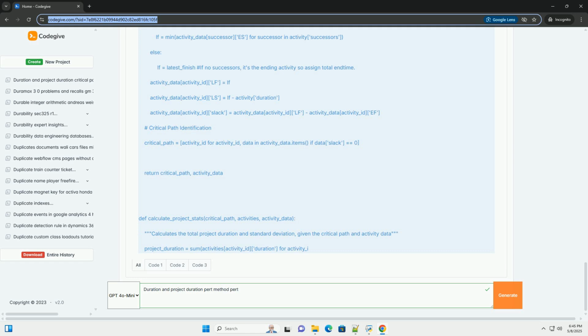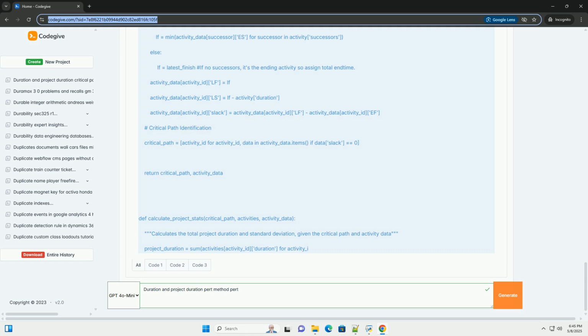A z-table provides the cumulative probability associated with a given z-score. 4. Interpret the probability. The probability from the z-table represents the probability of completing the project within the target completion time. Example: let's say we want to know the probability of completing our project within 35 days, T equals 35. 1. We already calculated TE_project equals 33.01 days and sigma_project equals 1.596 days.